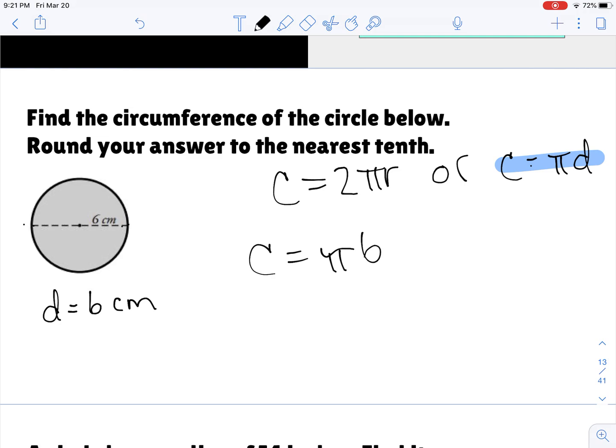And in the past, we often used 3.14 for pi, but now that you guys are in high school, we usually use the pi button on the calculator. So if you're using a graphing calculator at home or using Desmos, whatever you may be using, you want to make sure that you're using the pi button. So we would do 6 times pi.